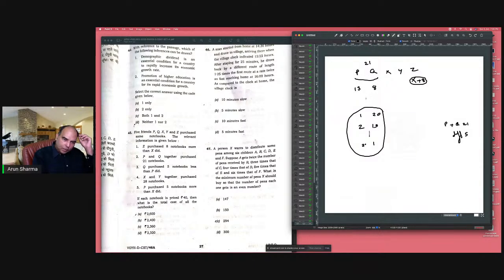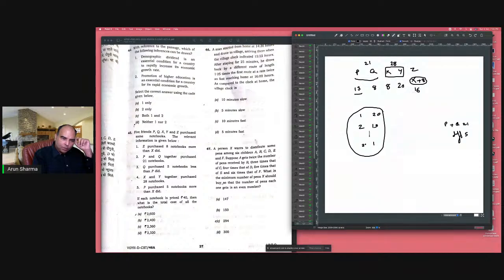So this can only be 13, 8. X and Y together purchased 28 notebooks. And P purchased 5 notebooks more than X. So that means X is also 8 because P is 13. So X भी 8 है तो Y 20 है और Z जो है 16 है.